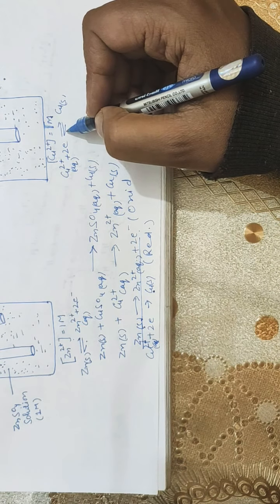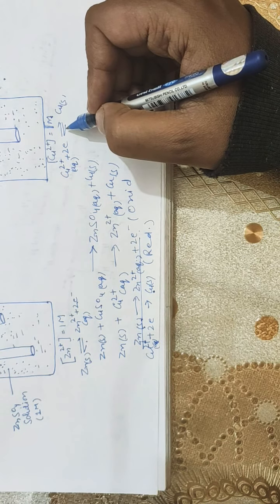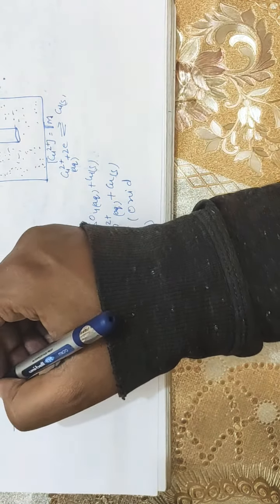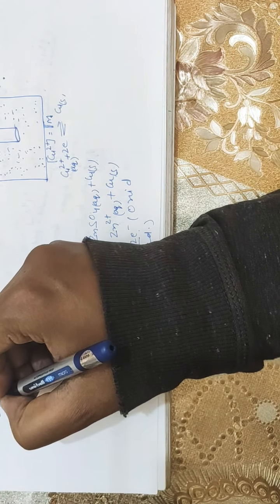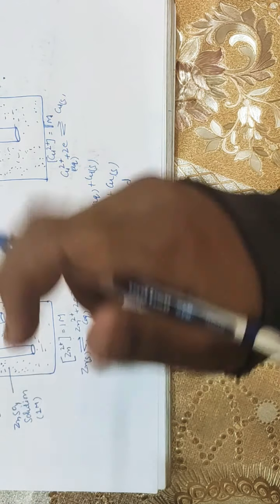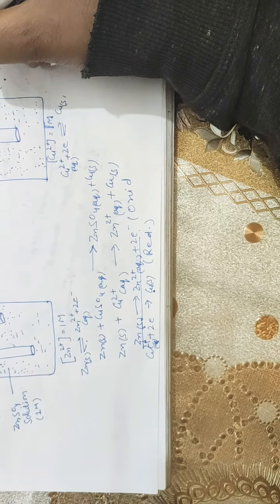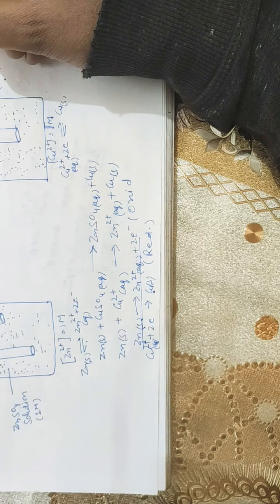Reduction means gain of electrons, that I told you in the very first lecture. The electrode where oxidation takes place is called the anode, whereas the electrode where reduction takes place is called the cathode.